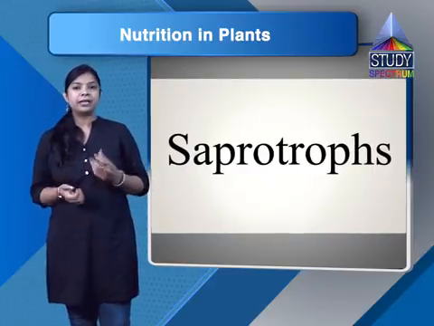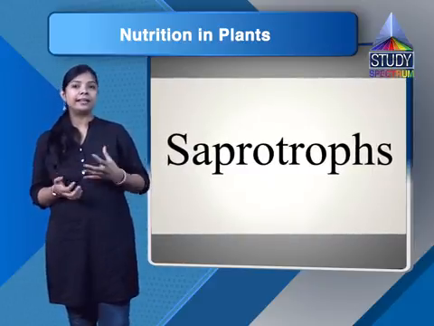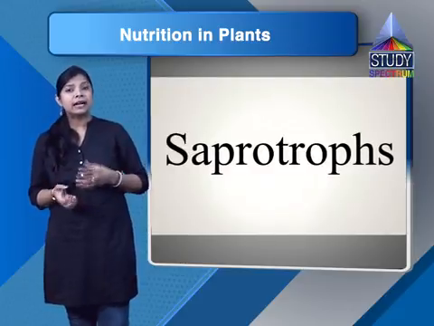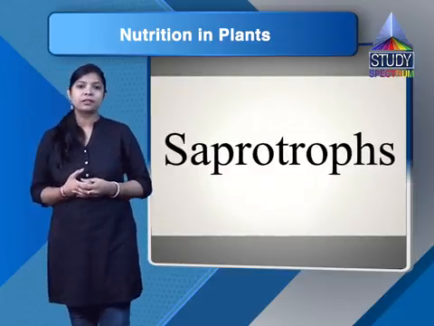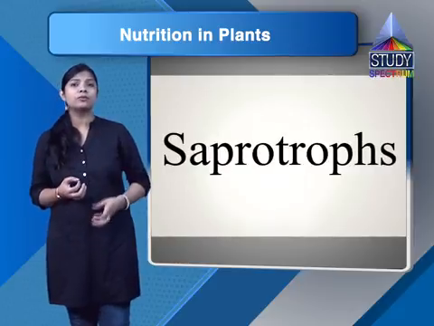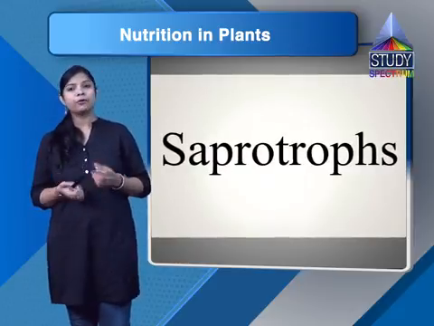So students, there are many organisms that feed on dead and decaying matter, and that's why they are called saprotrophs, or sometimes saprophytes or saprobionts.